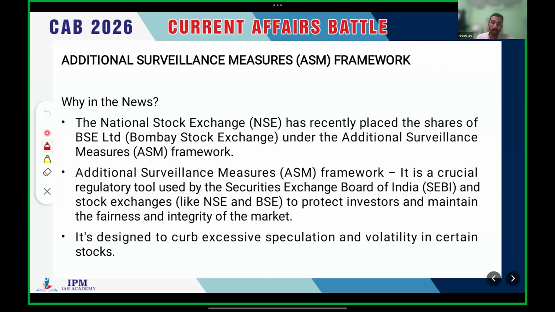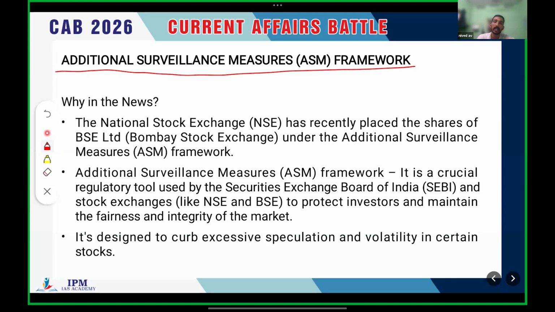And the third one is additional surveillance measures. So UPSC will ask, right, this additional surveillance measures, which was recently in the news, is related to what? Okay, this is the basic question that UPSC is going to ask from this particular topic. Clear? So let's see why this particular topic is in the news.